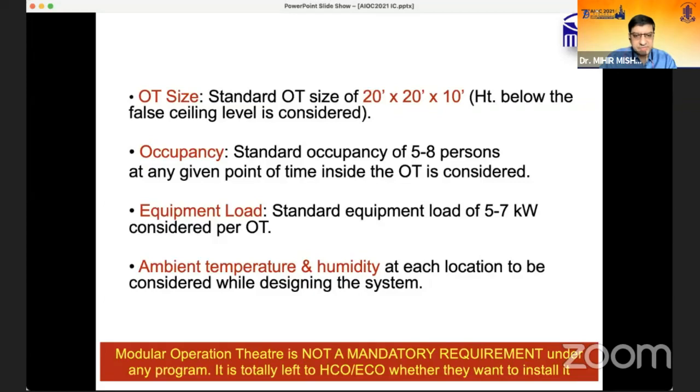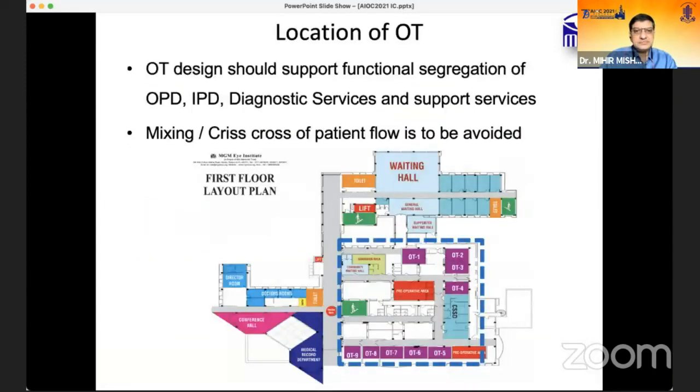So it's not much of a headache, but the part of finances comes into play because it will be a slightly costly affair as compared to the normal OT which we are building. But if a modular OT is done, then it will be ideal because it's a long-term investment.